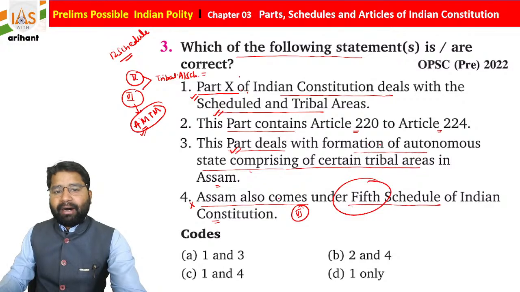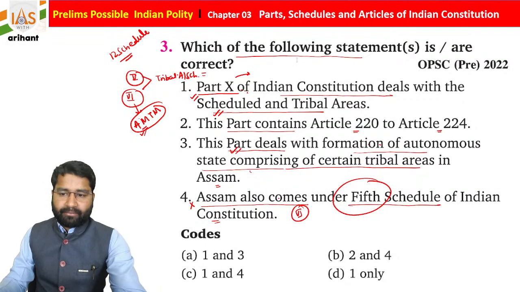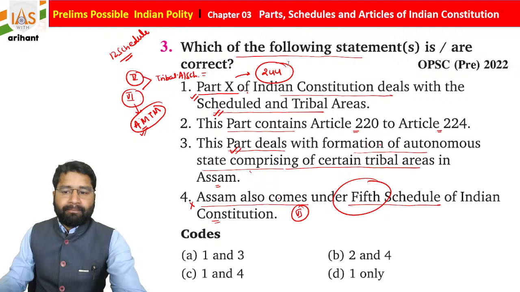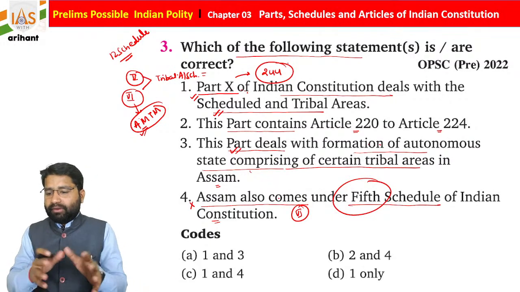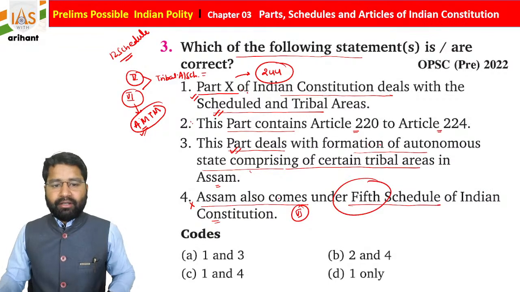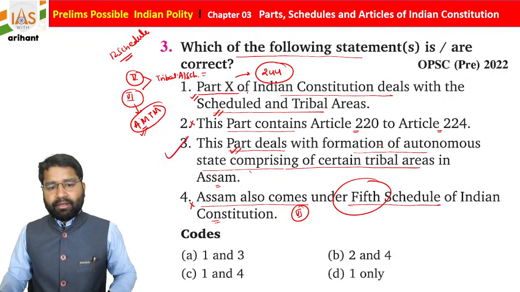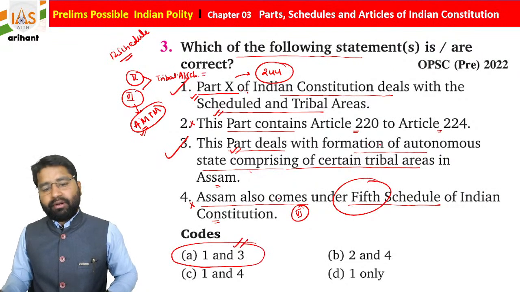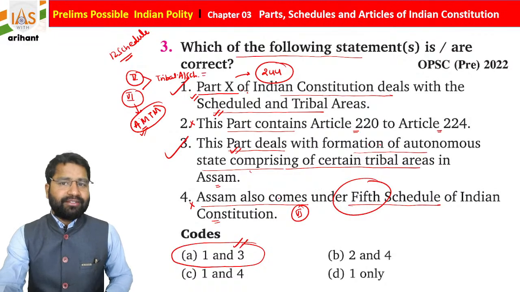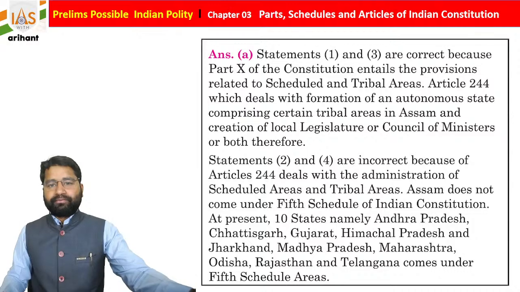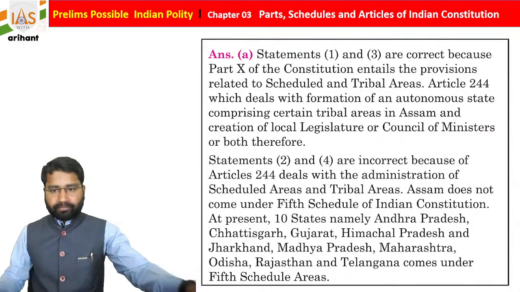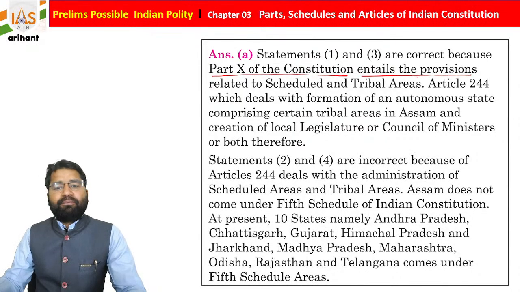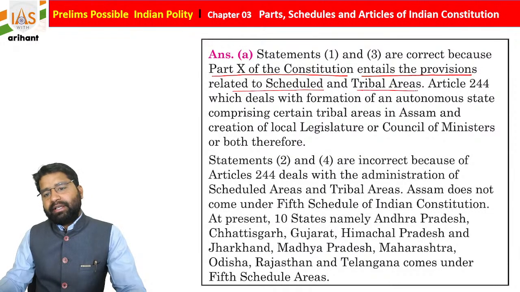Basically Part 10 of the Indian Constitution contains only one article, that is Article 244 and 244A. You do not need to worry, just simply remember this. So automatically option B is also going to be incorrect. So statement 1 and statement 3 are correct. According to the code, 1 and 3 being correct means option A is going to be correct. So we are going to see the explanation also. Okay, see, Part 10 of the Indian Constitution entails the provisions related to the scheduled and tribal areas.